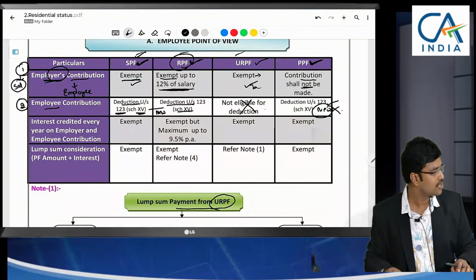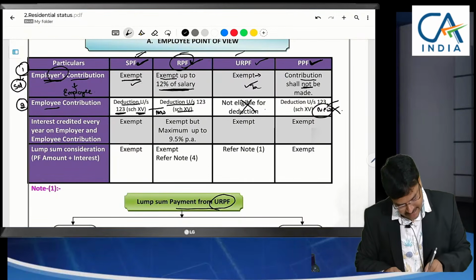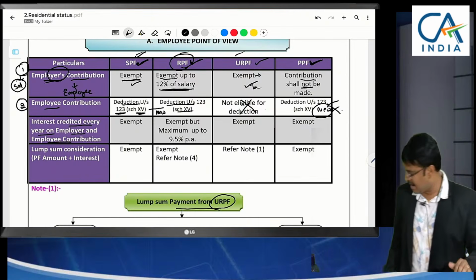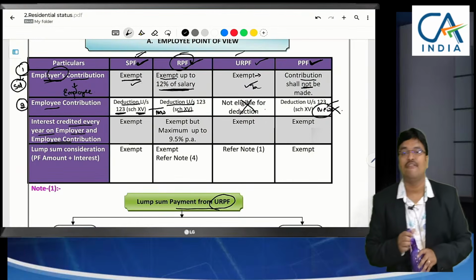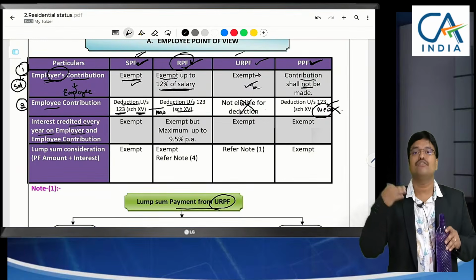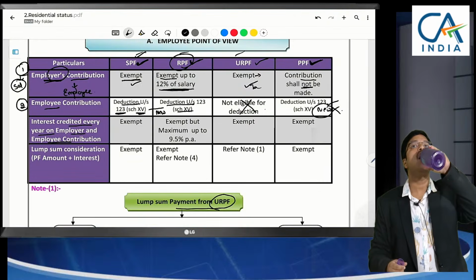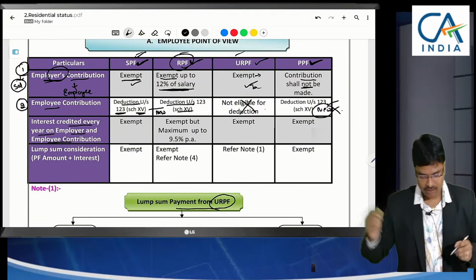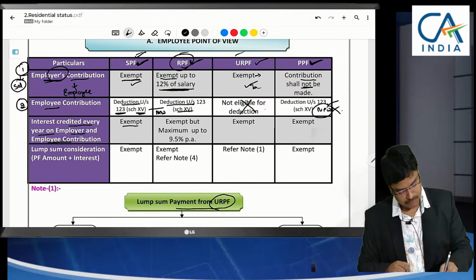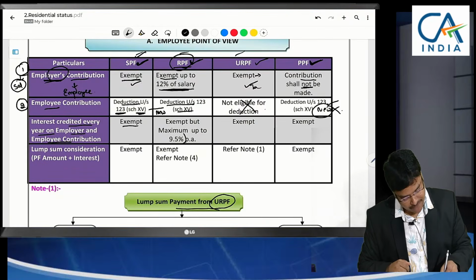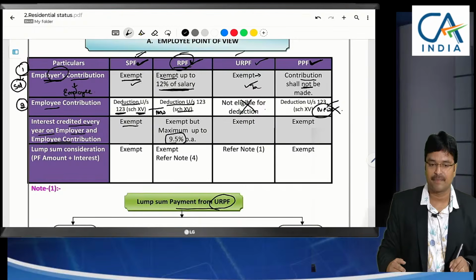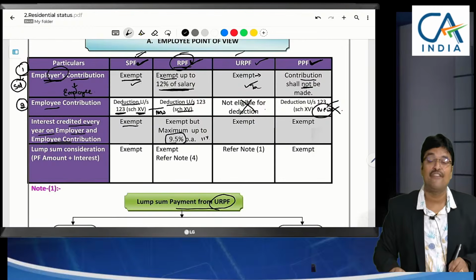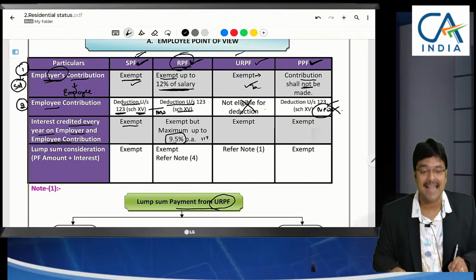Now let me continue my discussion. Interest credited every year on employer and employee contribution. Sir, here both employer and employee are contributing. Every year, on the fund which is contributed, interest will accrue. Is that interest exempted? Yes. Towards SPF it is exempted. Towards RPF, if the employer pays interest up to 9.5%, it is exempted. Sir, can the employer pay 11%?